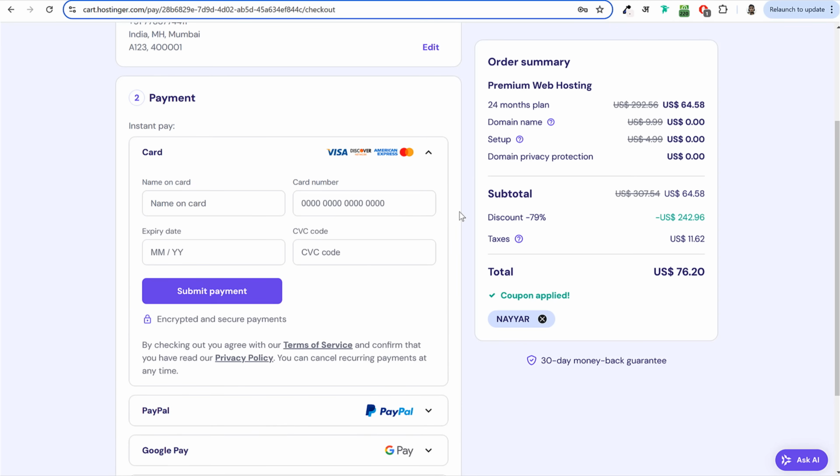If you're watching this video from India, you will get even more payment options, like net banking, UPI, Paytm. So if you're watching from different countries, you will see different payment gateways based on your country. So whatever payment option you want, you can select that, enter your details, and click on this submit payment button.